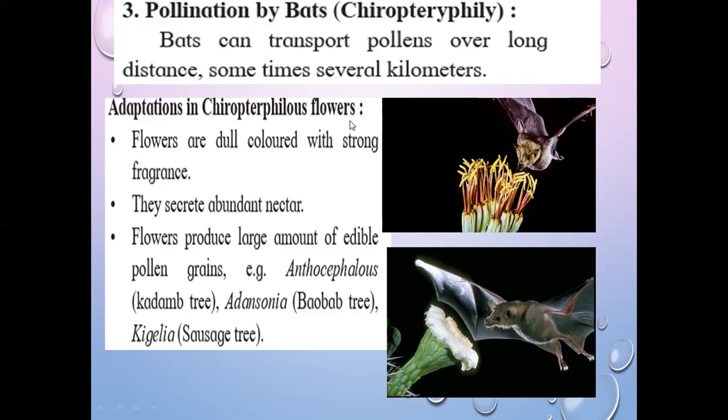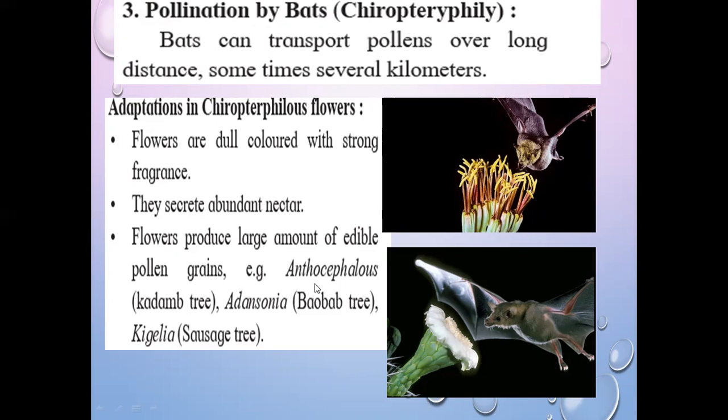Adaptations in Chiropterophilous flowers: flowers are dull colored with strong fragrance. They are not very attractive or brightly colored, but they have strong fragrance because bats have a strong sense of smell. They secrete abundant nectar, a large quantity, to feed the bats. Flowers produce large amounts of edible pollen grains, on which bats can also feed.